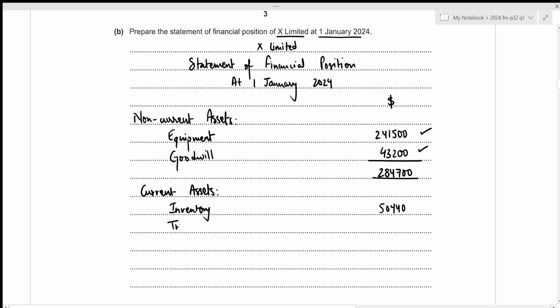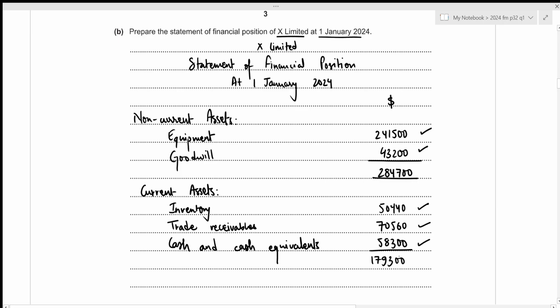We then have trade receivables, which was of 70,560, and we have our cash and cash equivalents. And the value for cash and cash equivalents was 58,300. So the total current asset will be 50,440 plus 70,560 plus 58,300, which results in 179,300.